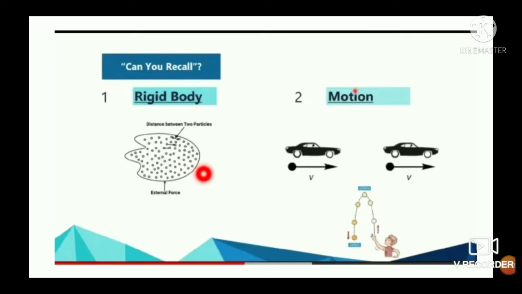A rigid body is a body in which the distance between any two particles remains constant under the action of a force. Then motion. We study what is meant by motion.